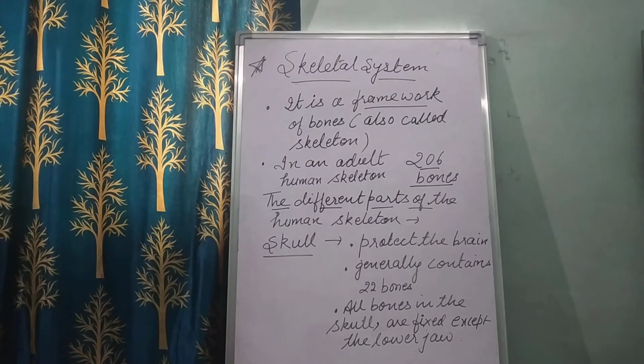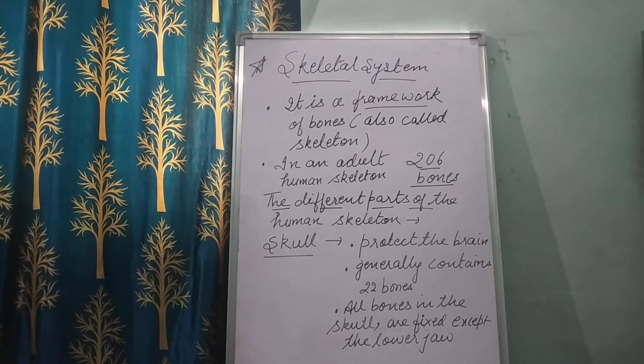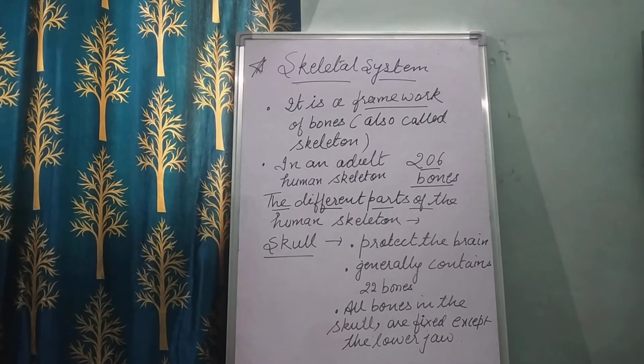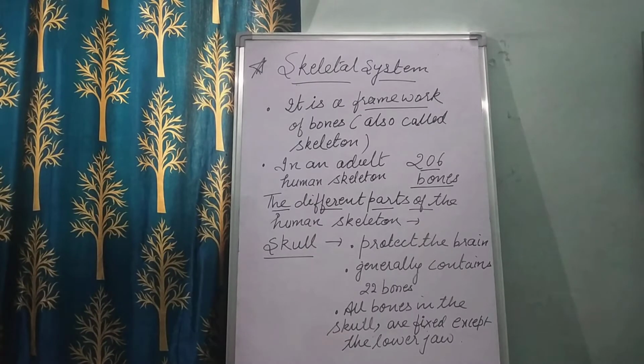The human skeleton is divided into the axial skeleton and the appendicular skeleton. The axial skeleton includes the vertebral column, the rib cage, and the skull. The skeleton gives shape and support to the body, right? It protects the soft internal organs, like the skull protects the brain, and the rib cage protects the heart and lungs. Okay, now the skull.